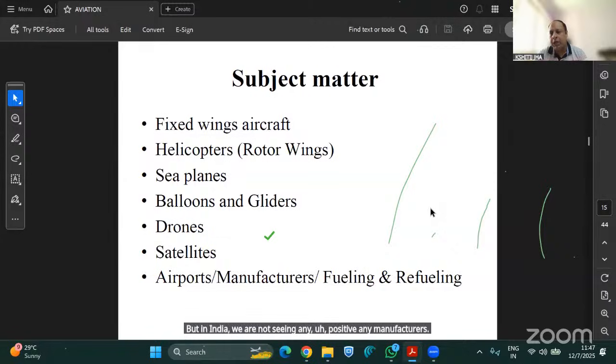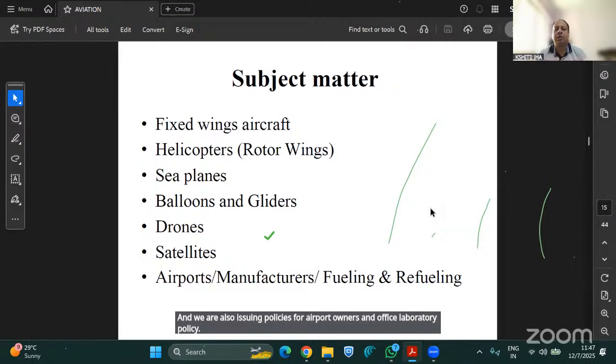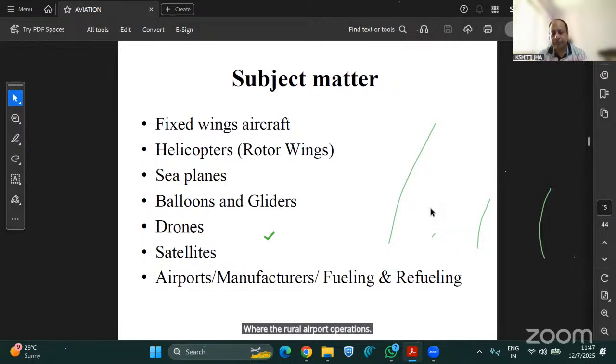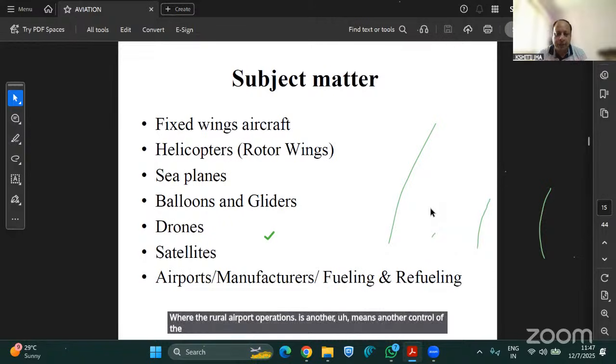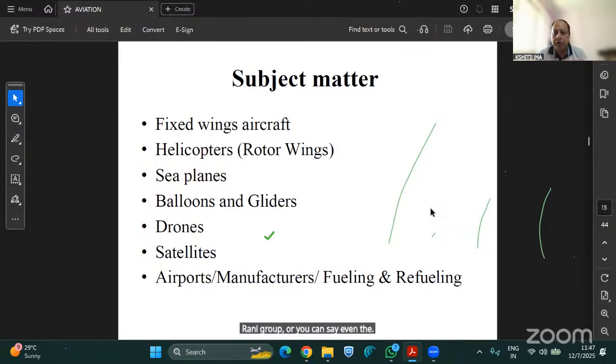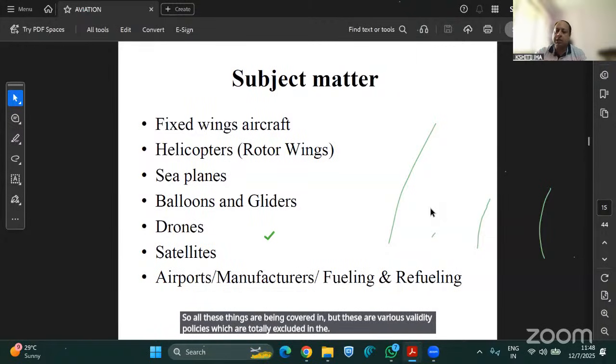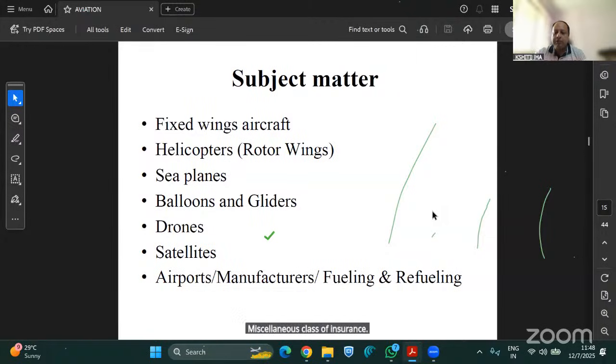Of course, Boeing and Airbus are being covered in the US itself. And we are also issuing policies for the airport owners and operators liability policy, where the whole airport operation is under the control of, say, GVK or Adani Group, or even the Airport Authority of India. So like that, all these things are being covered. These are various liability policies which are totally excluded from the miscellaneous class of insurance, and that is why they are being covered under aviation liability insurance.